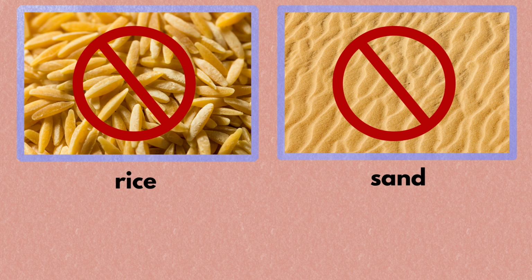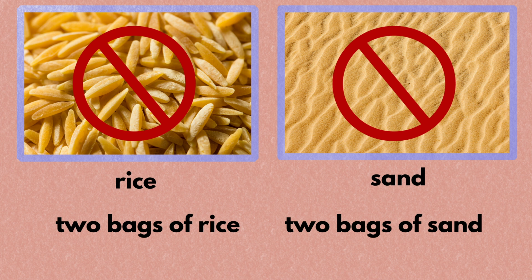Next, rice and sand are uncountable in English because English speakers consider something uncountable if no one will actually sit there and count it. So, if you want to count rice and sand, you must count them by their containers, as in 2 bags of sand or rice.